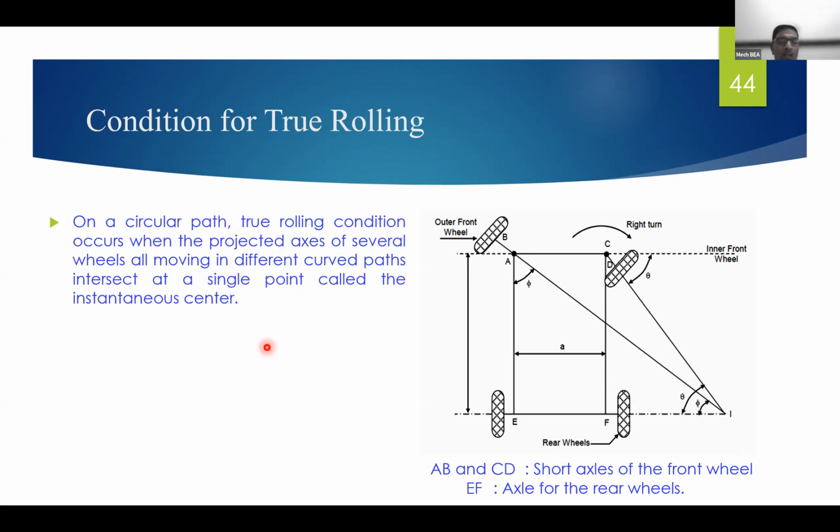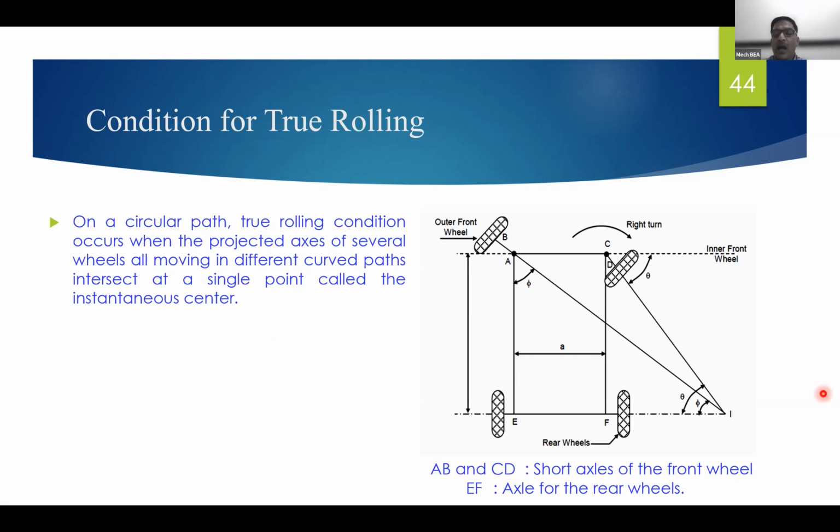So on a circular path, the true rolling condition occurs when the projected axes of several wheels, here two rear wheels with one projected axis and two front wheels with two projected axes, all moving in different curved paths, intersect at a single point called the instantaneous center.